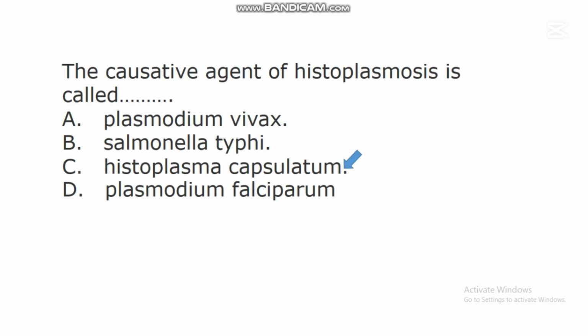Histoplasma capsulatum is a fungus that is responsible for a disease known as histoplasmosis. This histoplasmosis is one of the fungal diseases that affect humans seriously, and studies have shown that human beings can contract this disease when some species of fungi called Histoplasma capsulatum affect them.